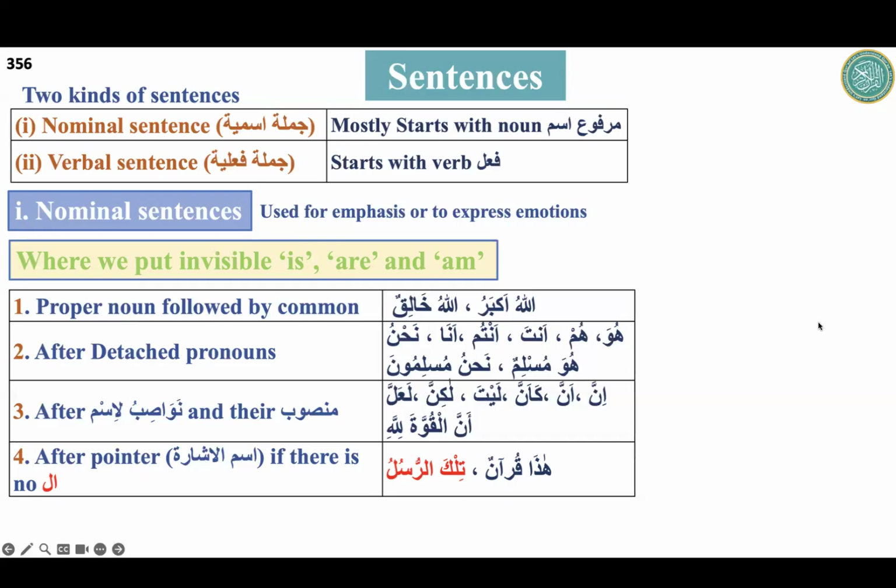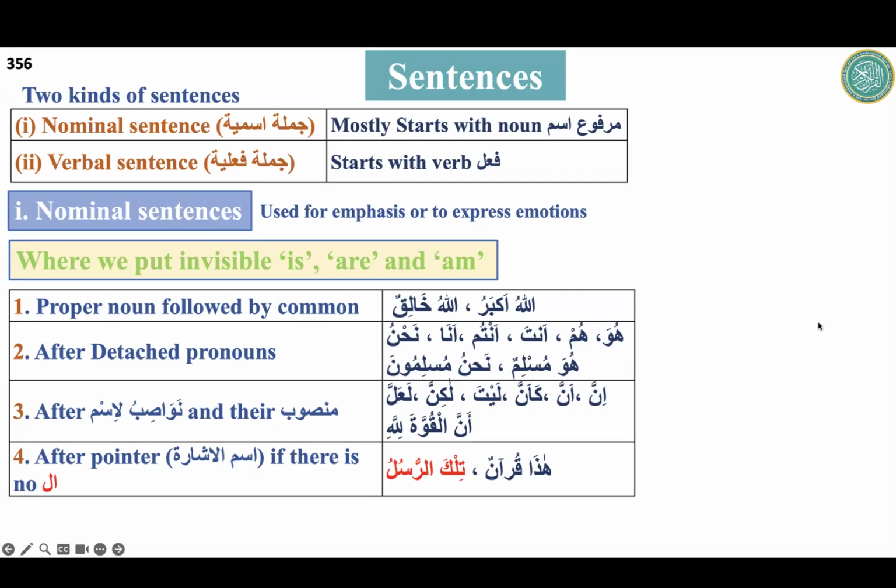Similarly, what is Arabic for that? Zalika. And what is the feminine of Zalika? Tilka. And the plural of Zalika and Tilka is Ulaika.